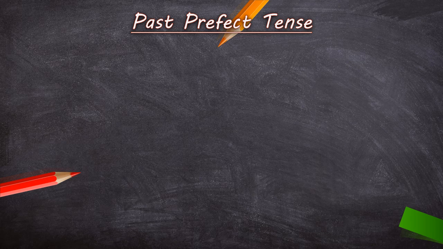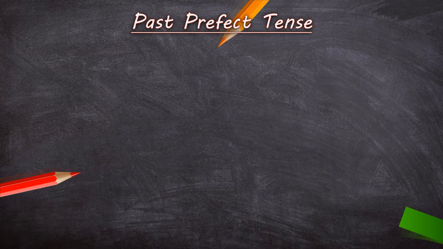When we talk about present perfect tense, the action has taken place in the past only, but it has connectivity with present time. But in past perfect tense, it does not have connectivity with present time. It is completely over. That action will not repeat again.